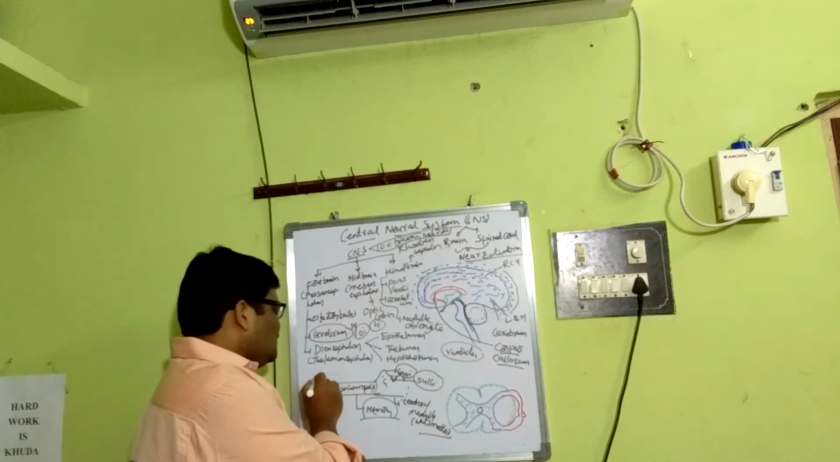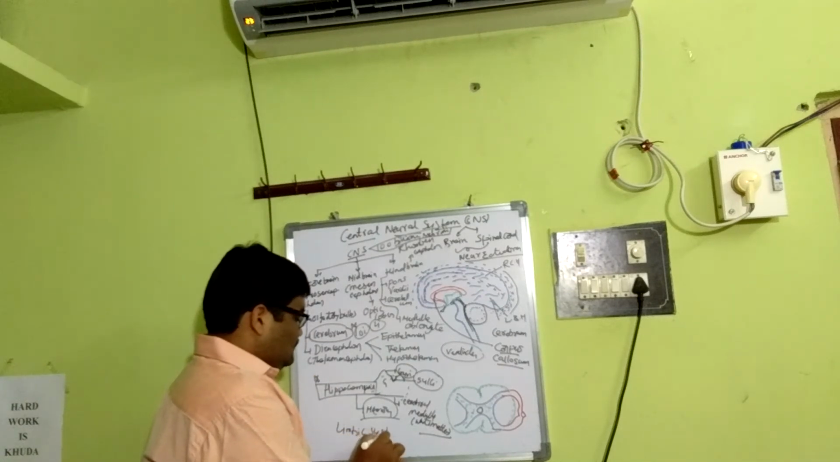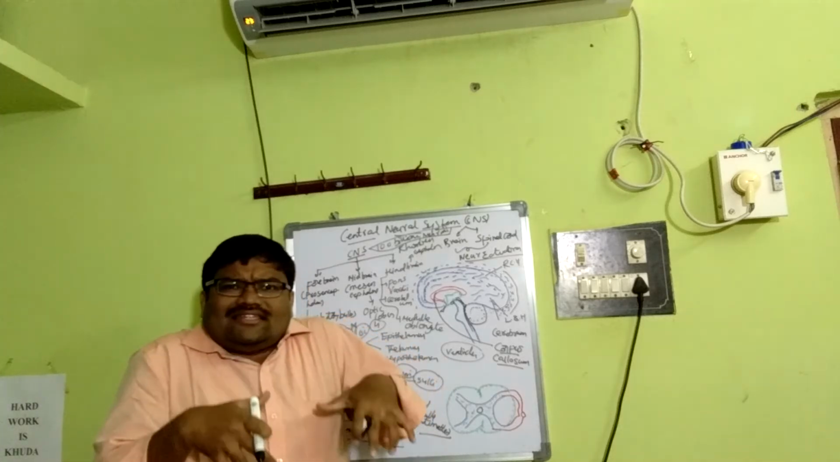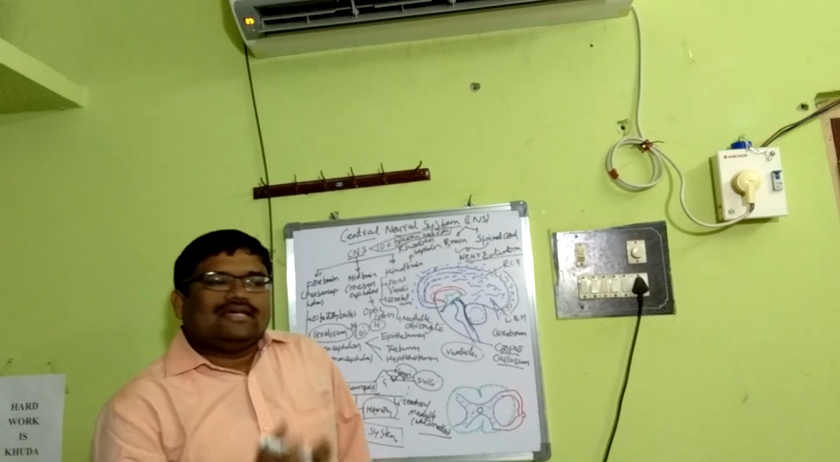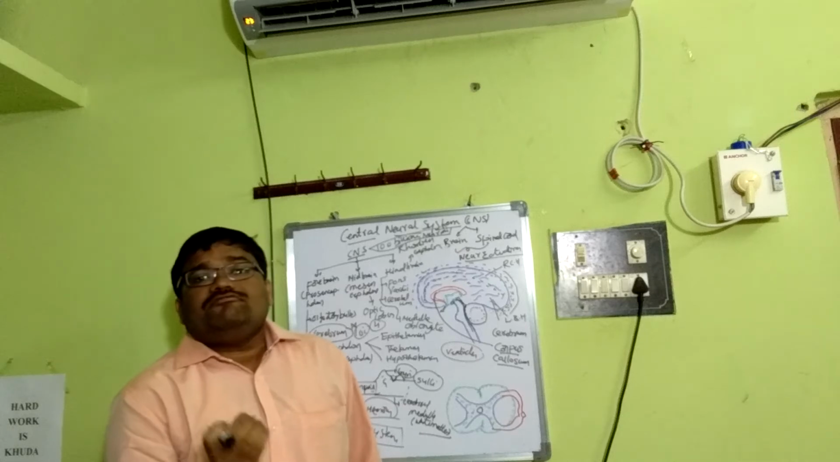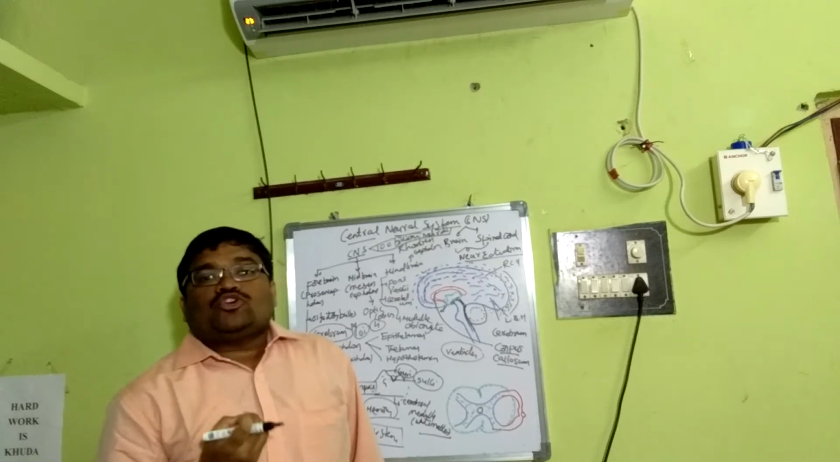Then another feature is the limbic system. The inner cerebral hemispheres, in association with parts like the hippocampus and others, form the limbic system, which is mainly concerned with regulation of sexual behavior and emotional expressions.